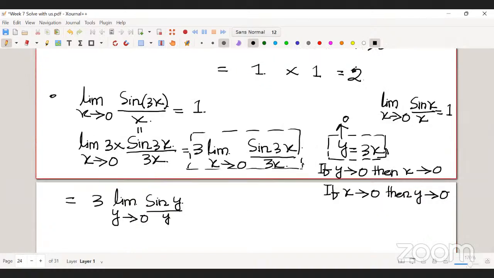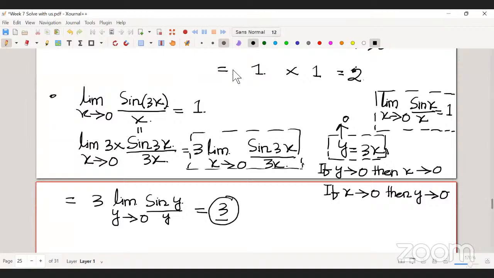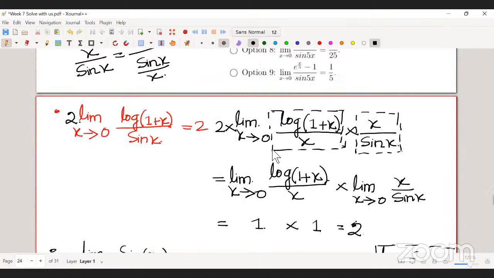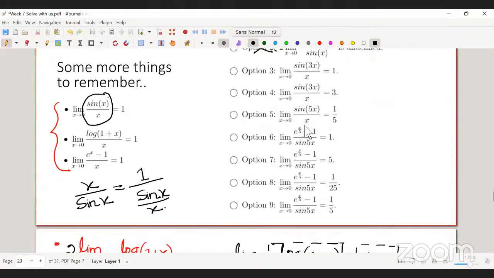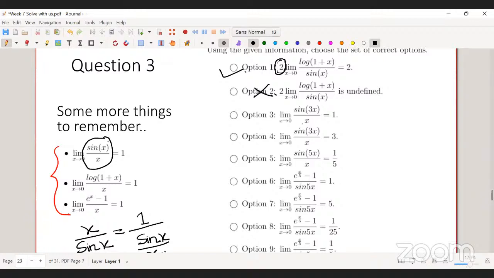So basically now I am coming back to the original, and it's nothing but 3. That's why option 3 is incorrect. Option 4 is correct.